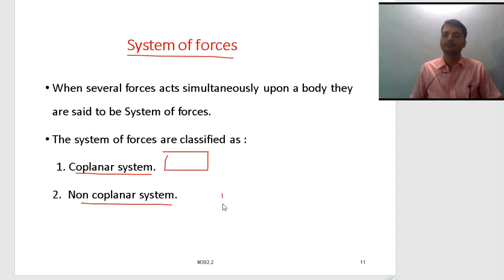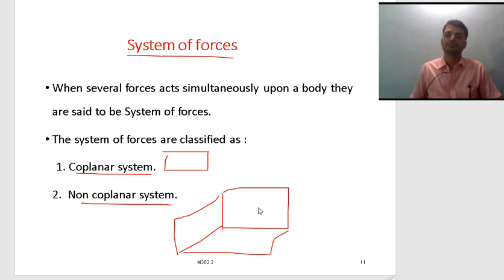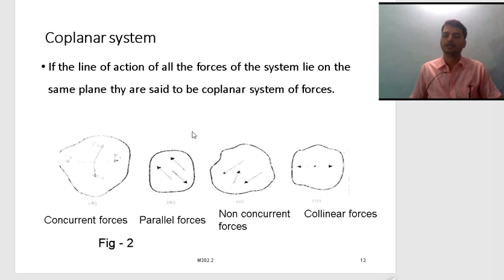If the forces are acting in different planes, these are the different planes: plane 1, plane 2, plane 3. Then it is called non-coplanar force. See, in coplanar systems, if the lines of action of all the forces of the system lie on the same plane, they are said to be coplanar systems.